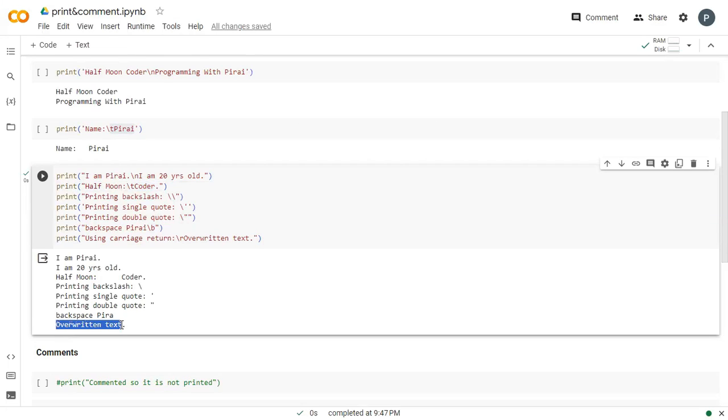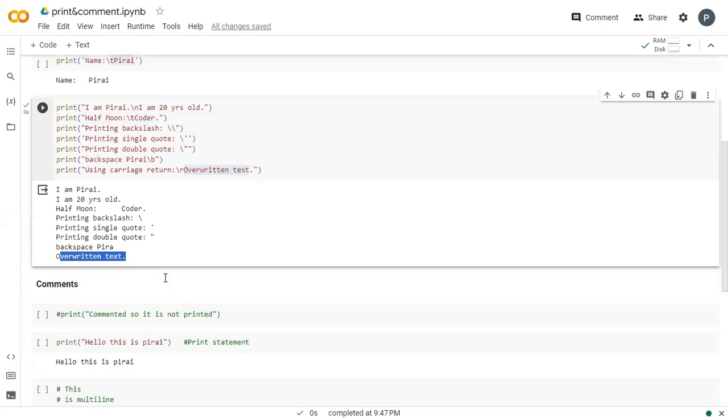Now, overwritten text is printed here, but actually what is the text in the console? See here, using carriage return colon overwritten text. Now, the text before the carriage return is replaced or overwritten by the text on the right side of \r. Okay, so the result will be overwritten text, full stop.